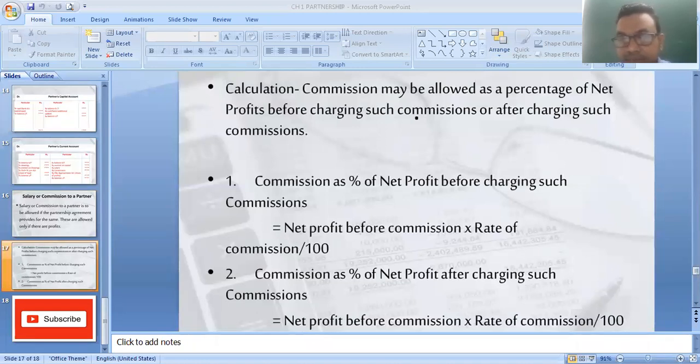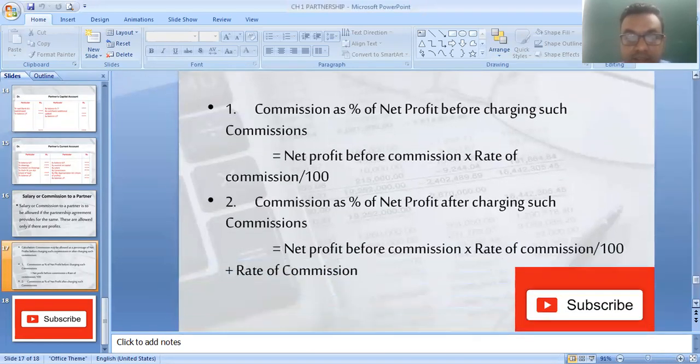If after charging such commission, then also one formula is there that you have to remember. It is commission as a percentage of net profit after charging. You can see the word after charging such commission is equal to net profit before commission into rate of commission divided by 100 plus rate of commission. So here you have to just add rate of commission to 100 in after charging such commission.